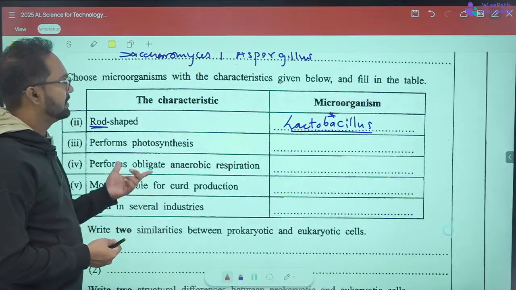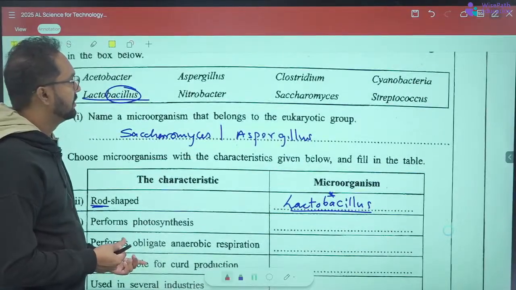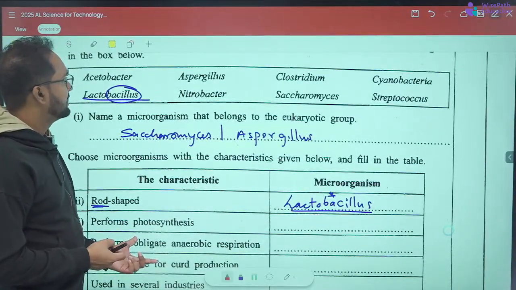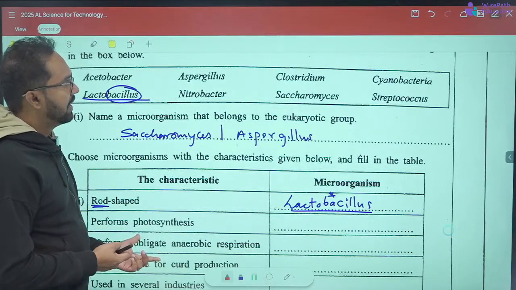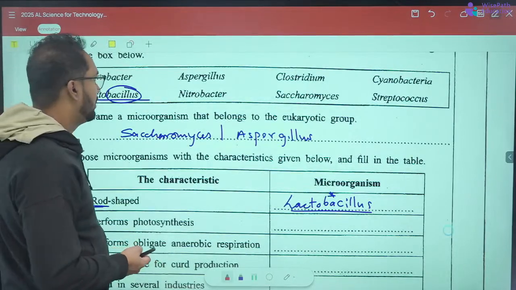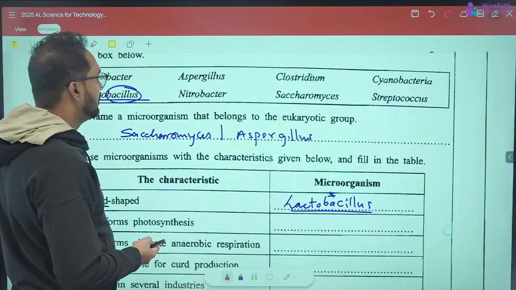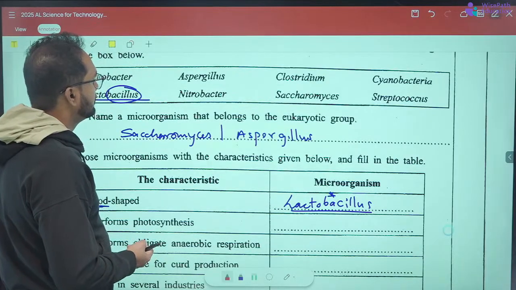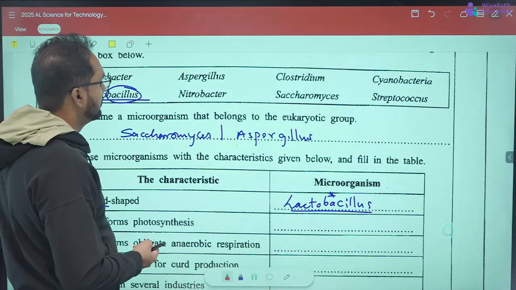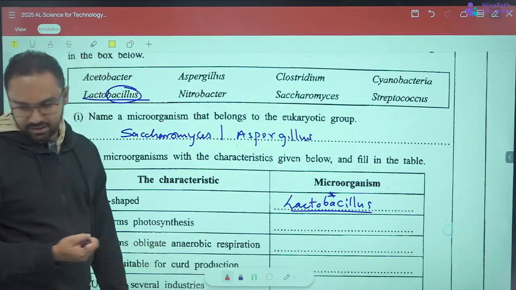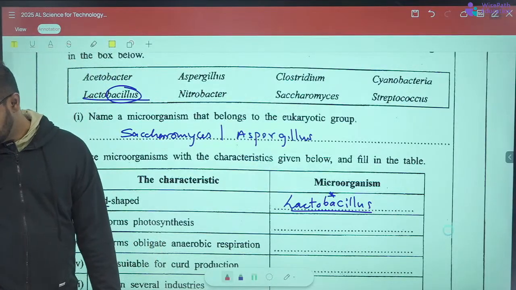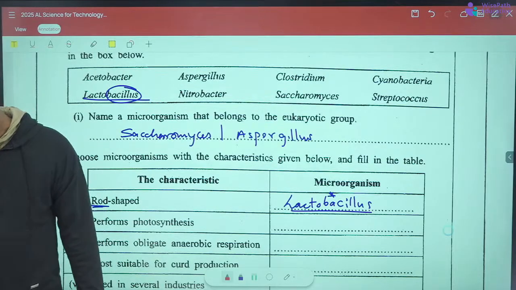Perform photosynthesis. Out of these, let's check what Aspergillus is.